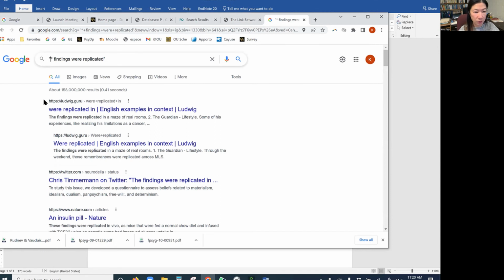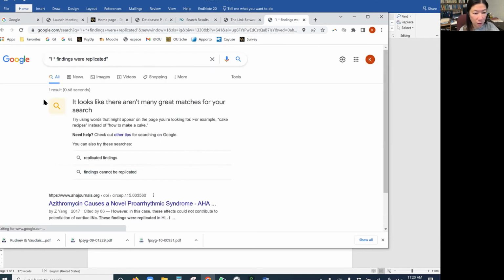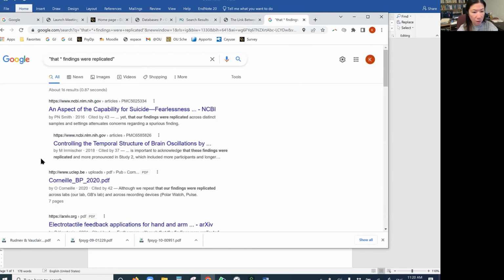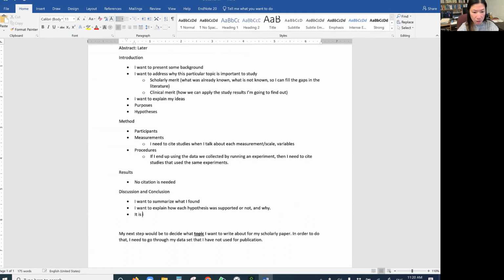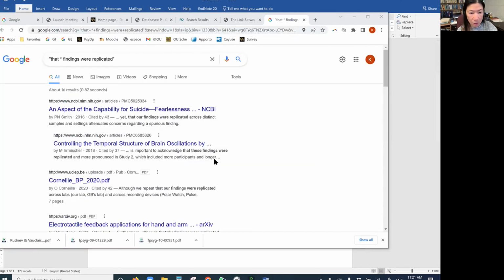So I need a verb here. I start with I. Oh, there's nothing. Findings were replicated, because it's a passive sentence. I want to find out that our findings were replicated. It's important to acknowledge that these findings were replicated. Okay, I like that. So, okay, it is important to acknowledge that these findings were replicated.